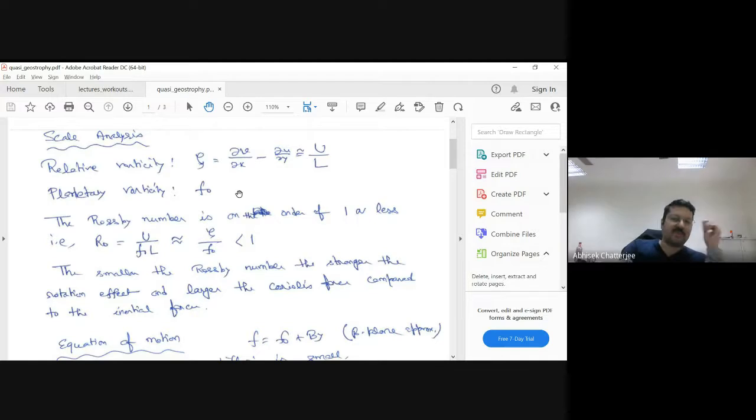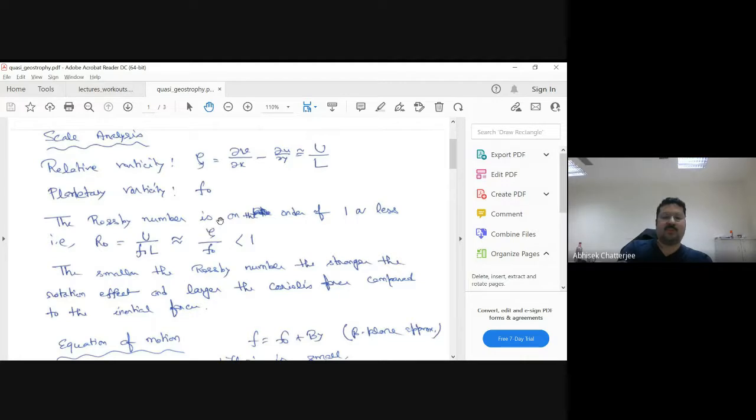Any of you remember those things? So we can assume the velocity scale U is 1 meter per second, and the length scale of the flow L is 1000 kilometers. So zeta is around 10 to the power minus 5, and f is 10 to the power minus 4.